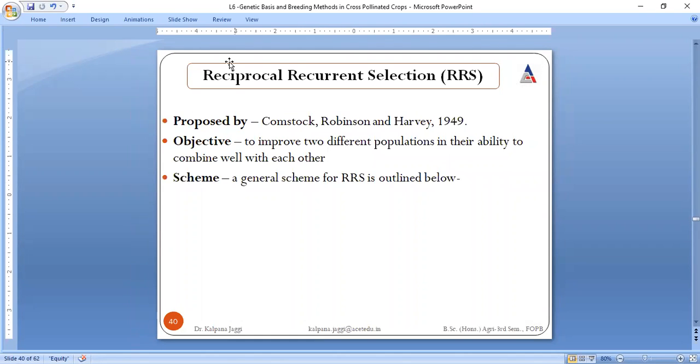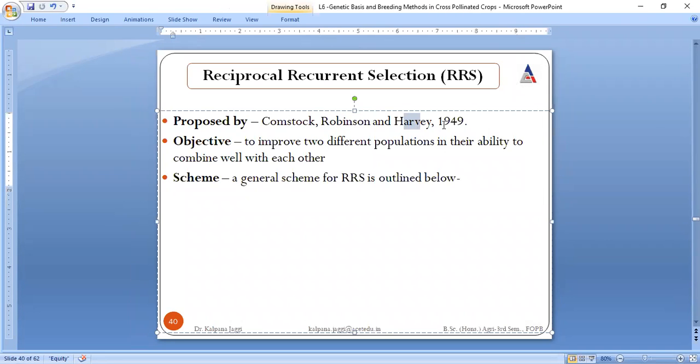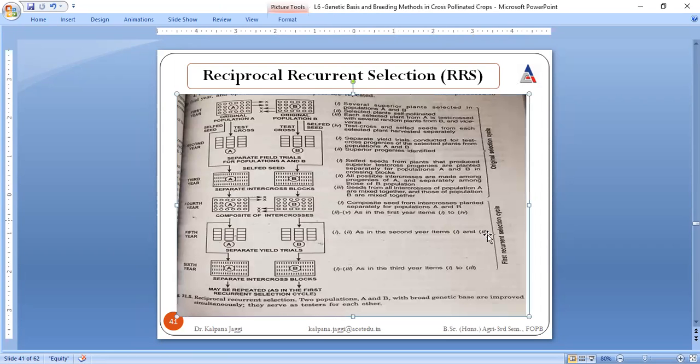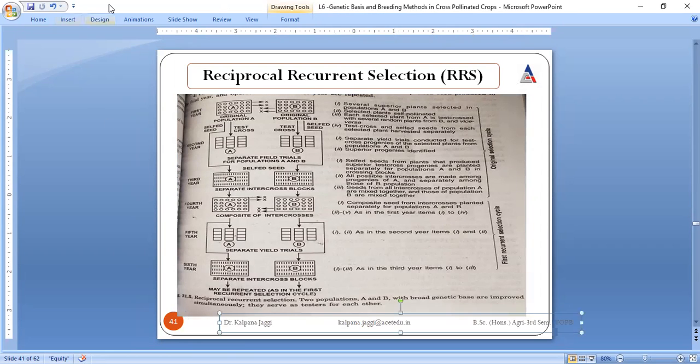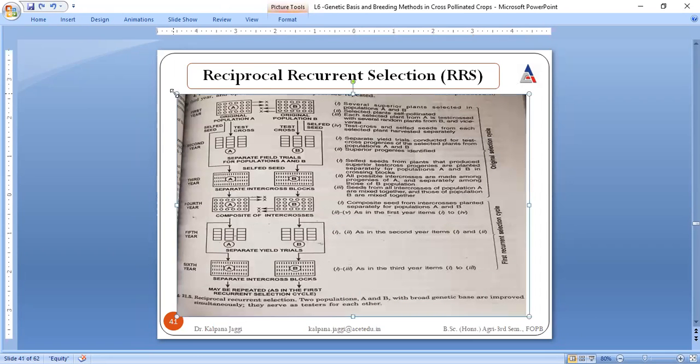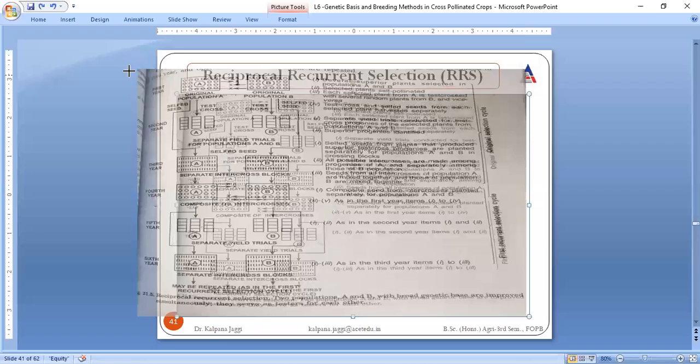And the last method of this is reciprocal recurrent selection. It was proposed by scientists Comstock, Robinson and Harvey in the year 1949. Of course, because we are looking at selection methodology, and selection is only done for improving the features, right? Its objective is to improve two different populations in their ability to combine with each other. And these are the steps that take place while one goes for reciprocal recurrent selection.